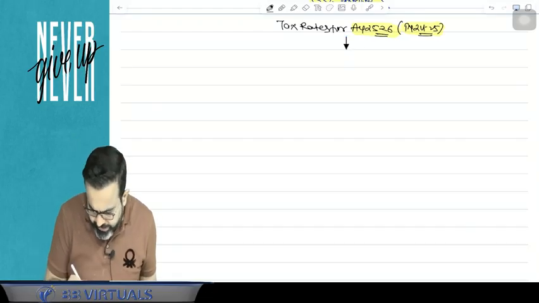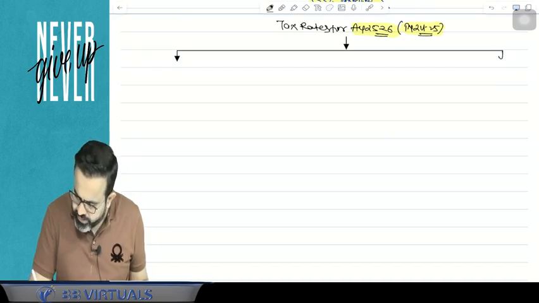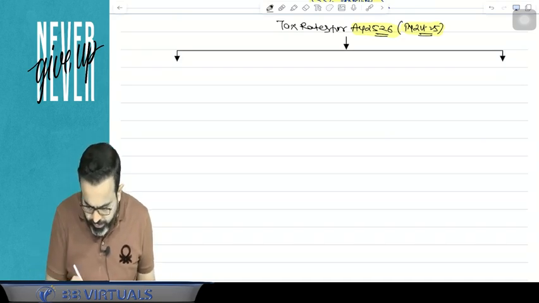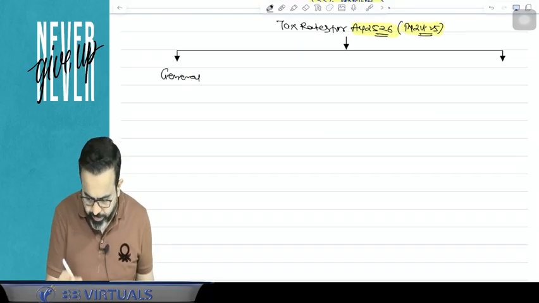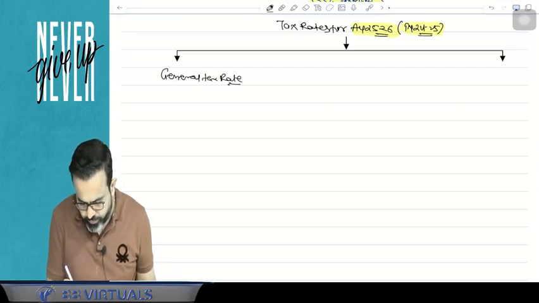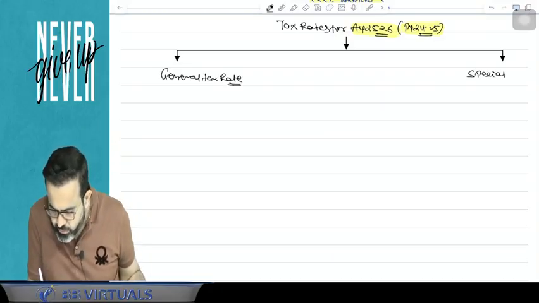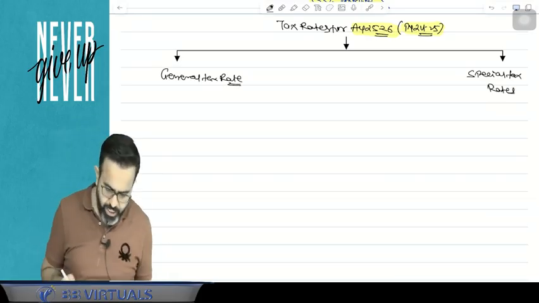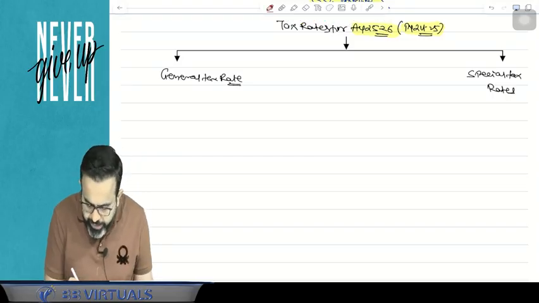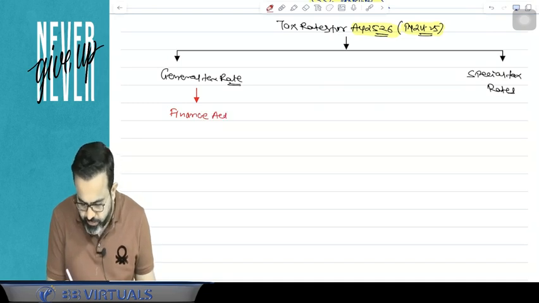There are two types of tax rate. One is the general tax rate and one is the special tax rate. General tax rate means slab rate and all. General tax rates are provided in the Finance Act 2024.